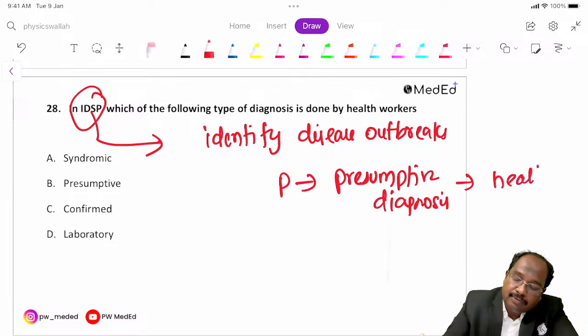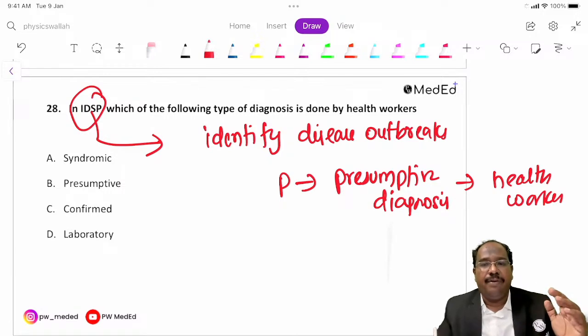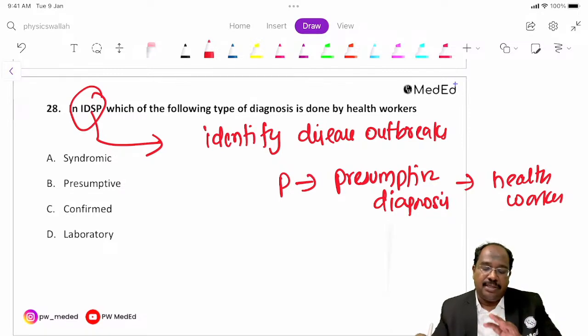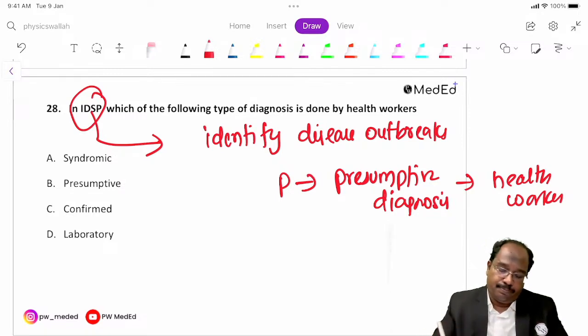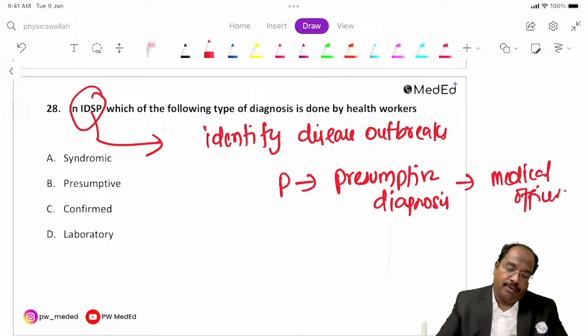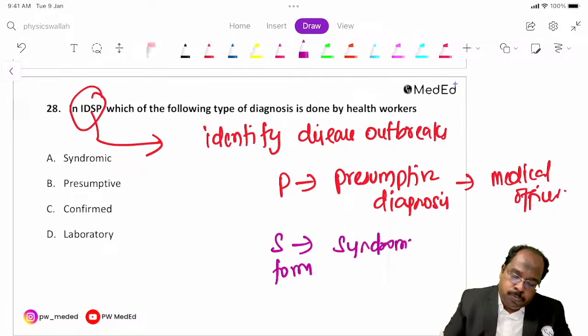Health workers, guys. We have to send data from the subcenter, PHC, everywhere to the district surveillance unit. Sorry, the P form is not filled by health workers. The P form is filled by medical officers, the doctors. They will fill the presumptive diagnosis. The S form is syndromic diagnosis. This is done by health workers, guys.